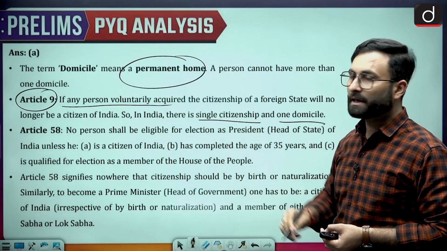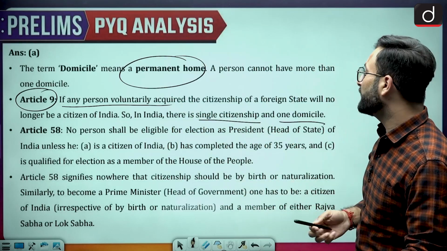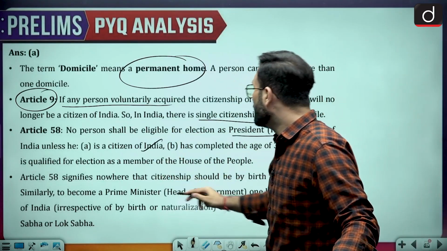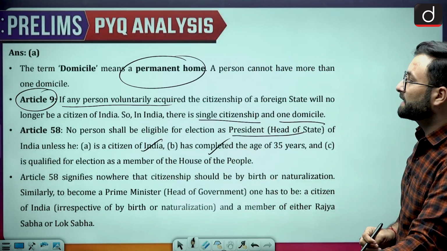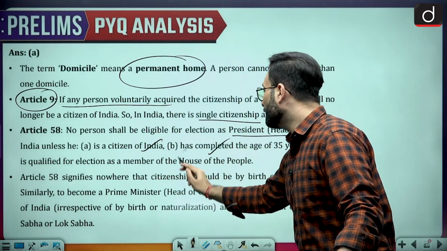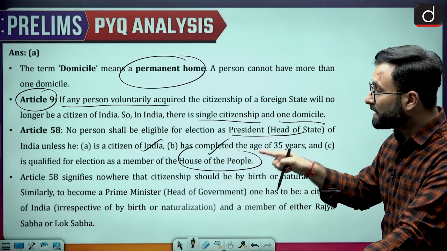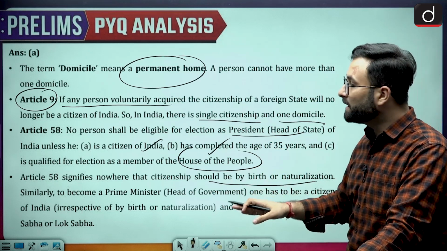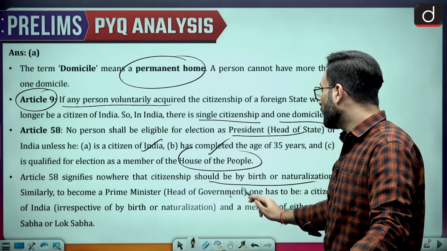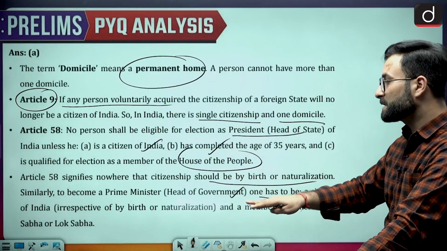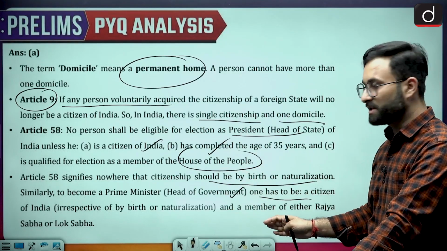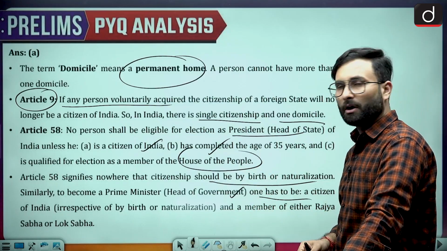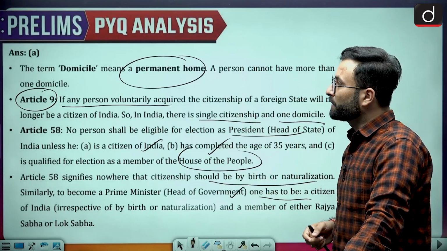Article 58: no person shall be eligible for election as President, that is head of state of India, unless he is a citizen of India, has completed the age of 35 years and is qualified for election as a member of the House of the People. Article 58 signifies nowhere that citizenship should be only by birth or naturalization. Similarly, to become a Prime Minister, head of the government, one has to be a citizen of India, irrespective of by birth or by naturalization, and he should be a member or qualified to be a member of the Lok Sabha or Rajya Sabha. So that is about this particular question.